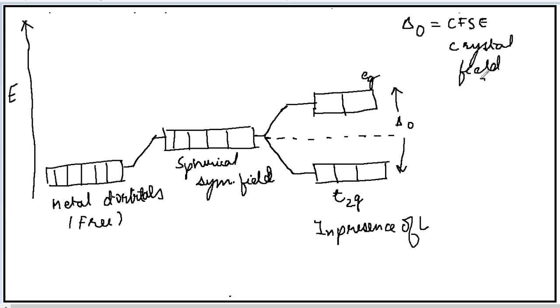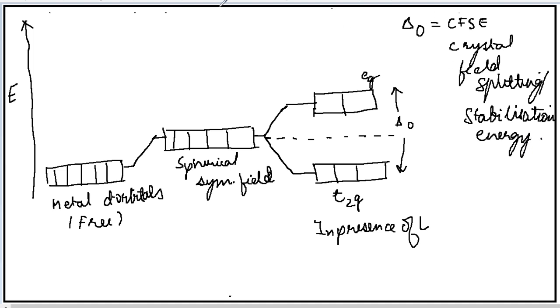Crystal field splitting, or also called crystal field stabilization energy. Here the meaning of O is that this is for the octahedral complex.